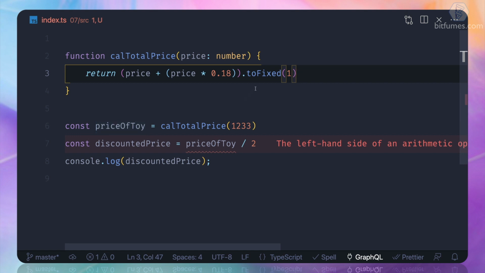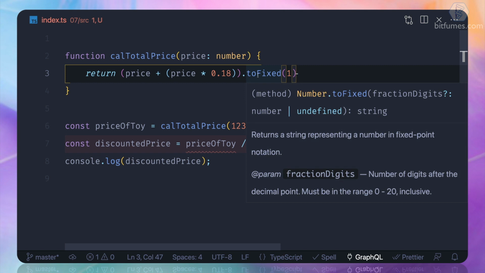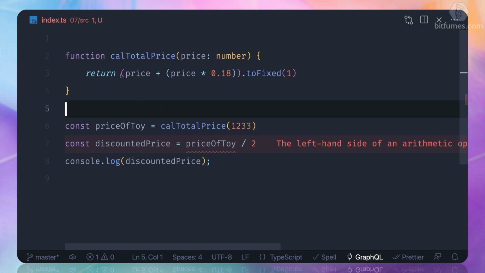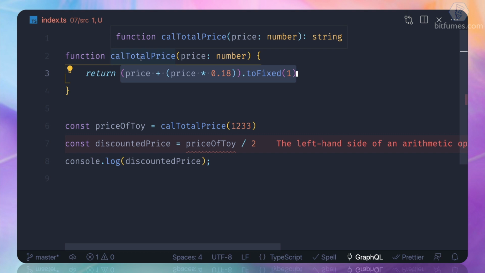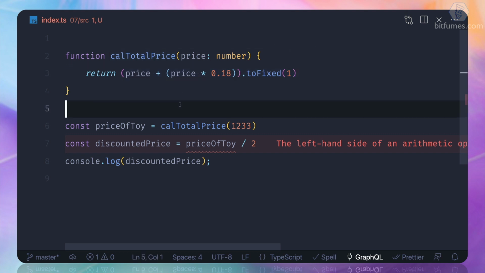So see, what this toFixed function does is it takes the number, but it returns a string. This is really amazing, because once this function returns a string, TypeScript says that this is a string, so the return type of the calculateTotalPrice function becomes a string, and that's why priceOfToy becomes a string.